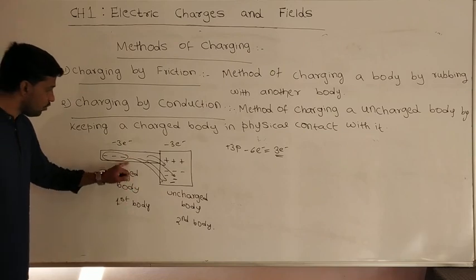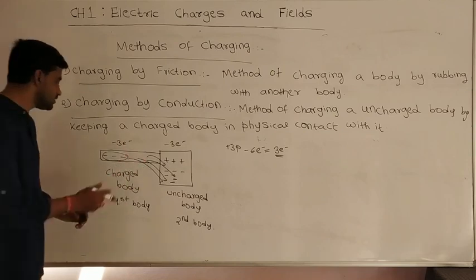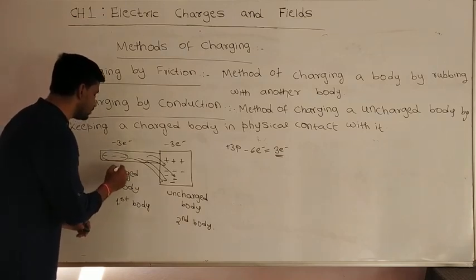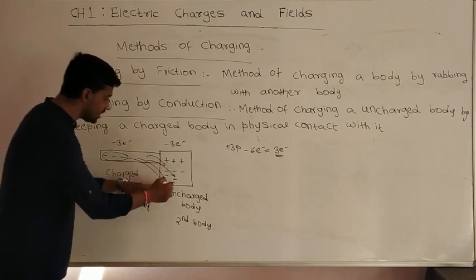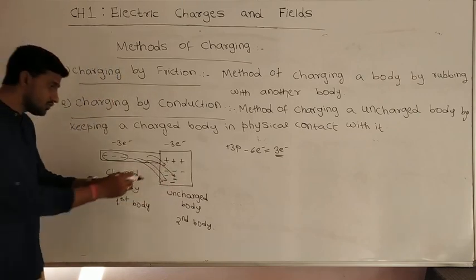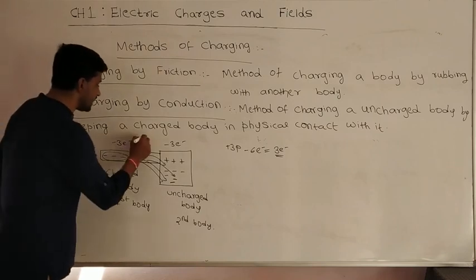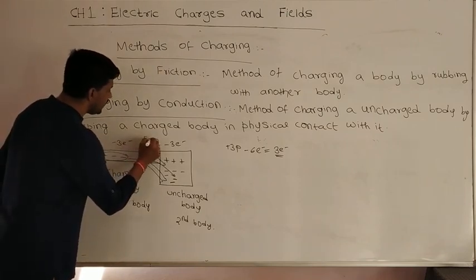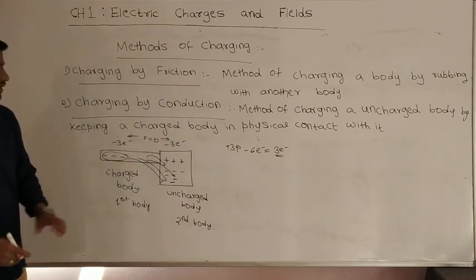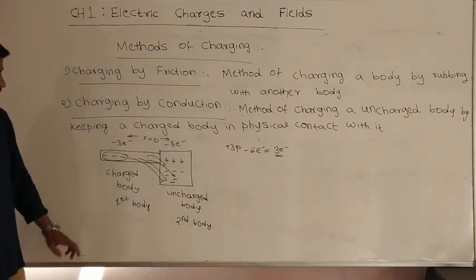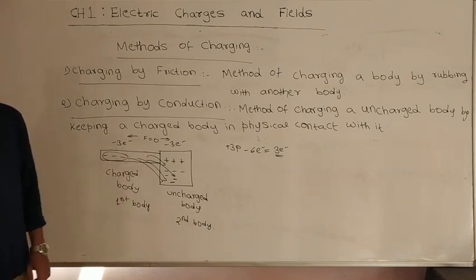Why? Because now the net force is equal to 0. Why does net force become 0? Because this body also has 3 electrons, because of this there will be a force, and here also it has 3 electrons, because of that also there is a force. The net force becomes 0 because it has an equal amount of charges, the direction of force is opposite and magnitude of force is same. So because of that there is no further transmission of electrons.